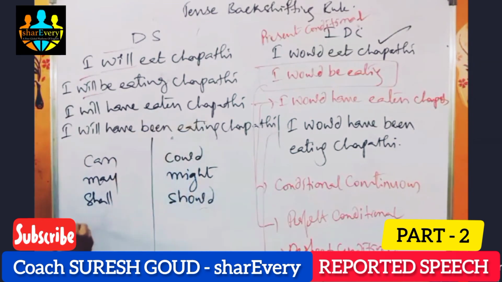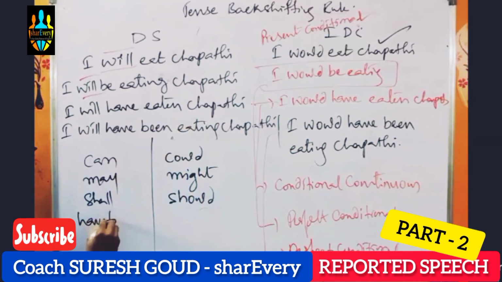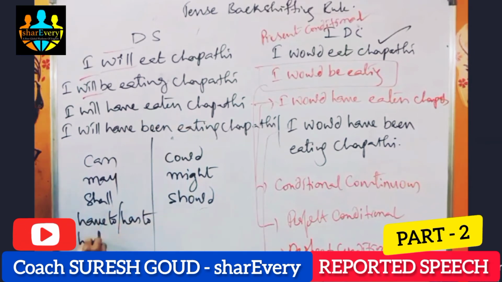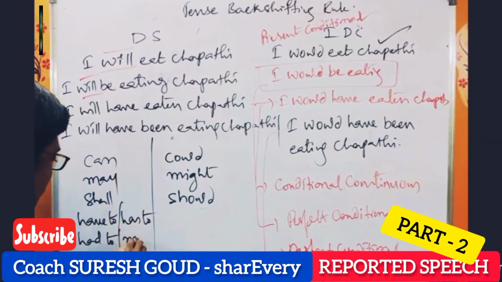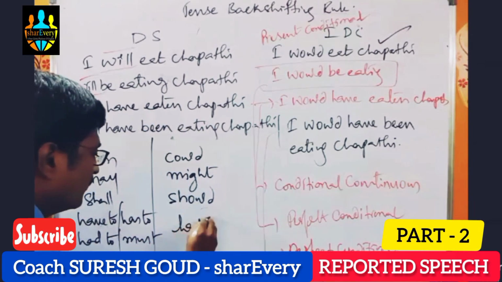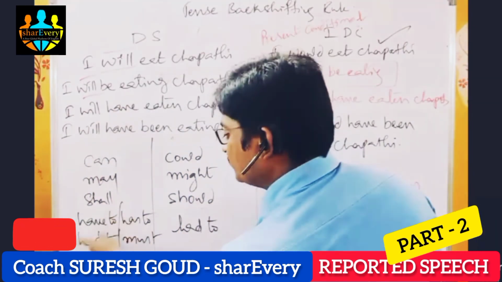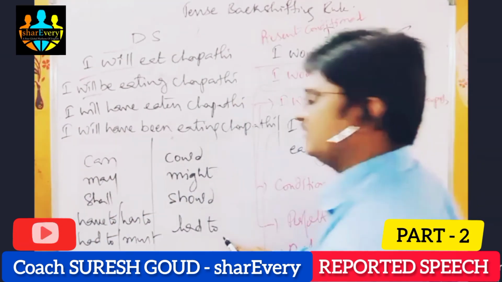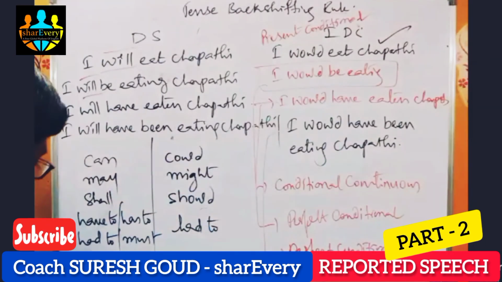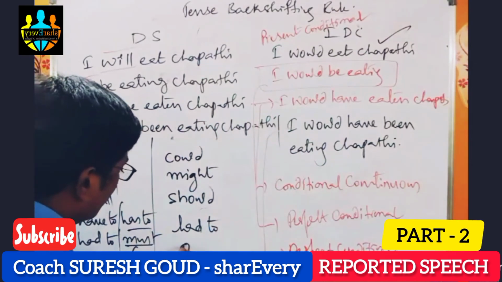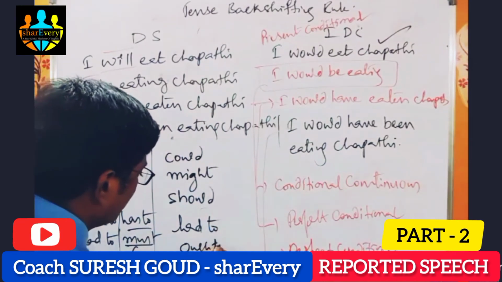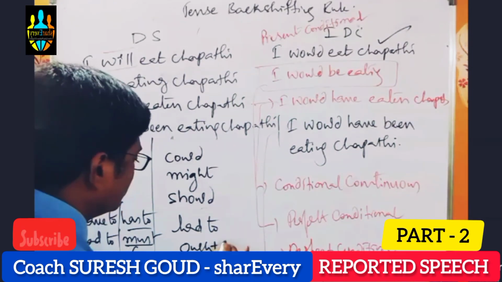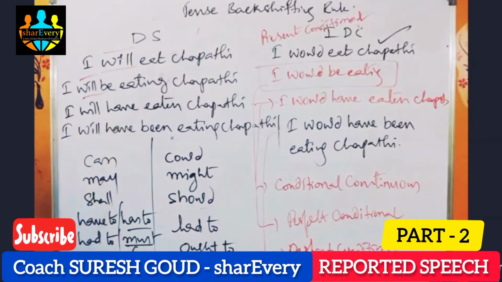And if we have have to, has to, had to, or must, it becomes had to only. In some cases, we can also change must to ought to, if that is a future necessity.